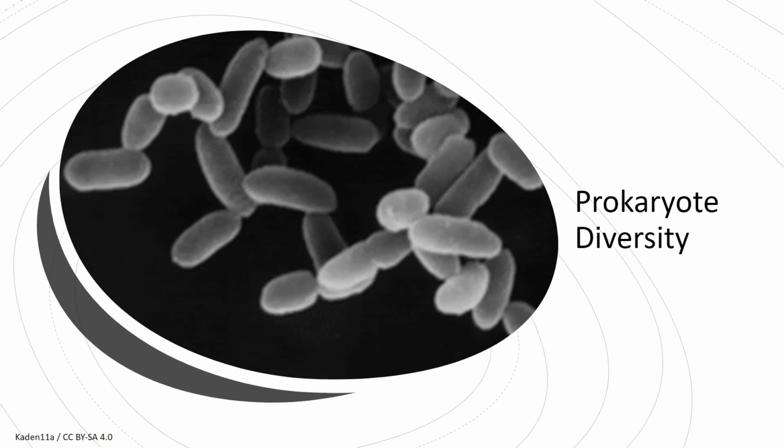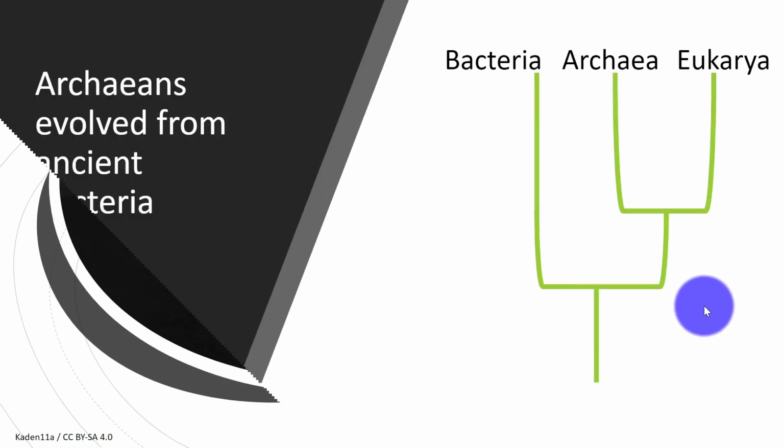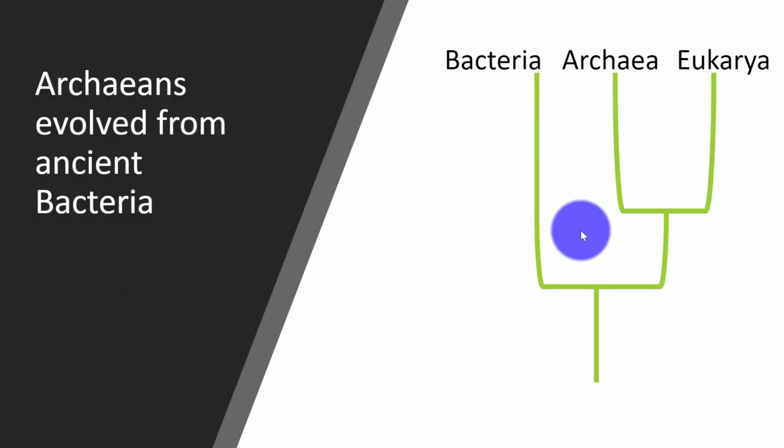So now let's dive into some of that prokaryotic diversity. We already may have talked about there are two domains of prokaryotes, bacteria and archaea. Here let's talk about what some of the differences are between bacteria and archaea. So looking at this phylogenetic tree, we see our three main domains of life: bacteria, archaea, and eukarya, right?